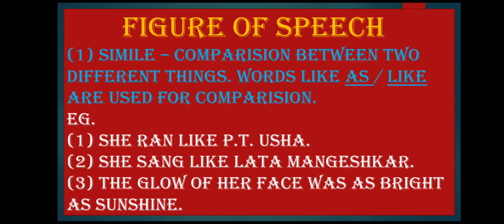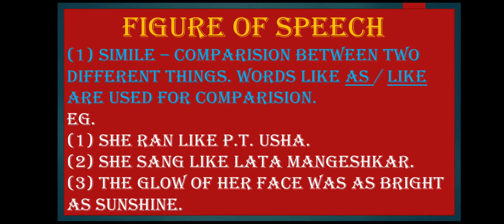Now let's see the examples. She ran like P.T. Usha. Now here the comparison is done with the word like. She ran like P.T. Usha. So how she ran? Like P.T. Usha. So here the comparison of running is done. Okay. She sang like Lata Mangeshkar. Now here the comparison of the girl, her singing, is done with Lata Mangeshkar. How did the girl sing? She sang like Lata Mangeshkar. So here also like is given.